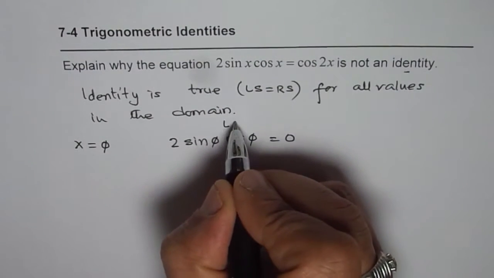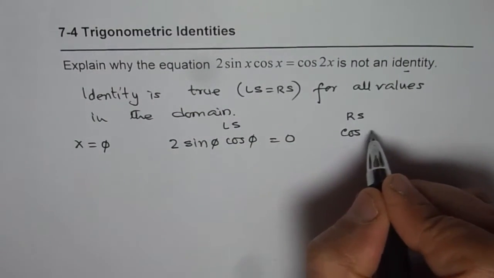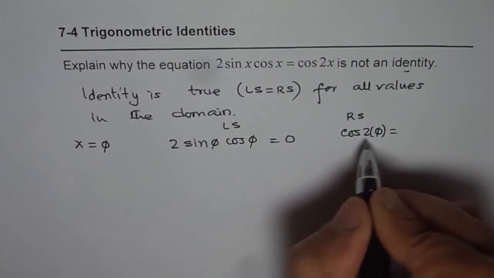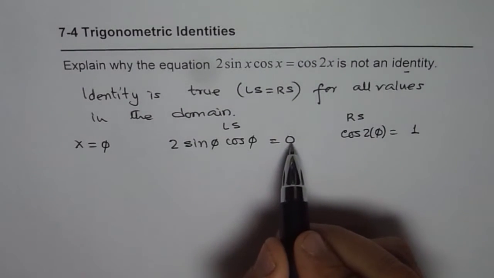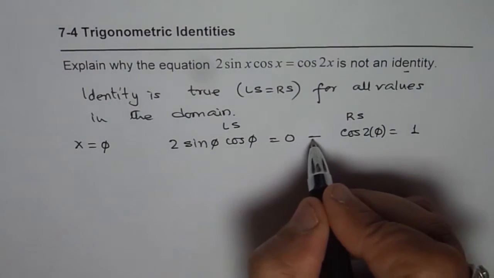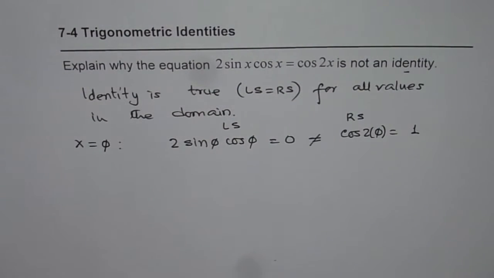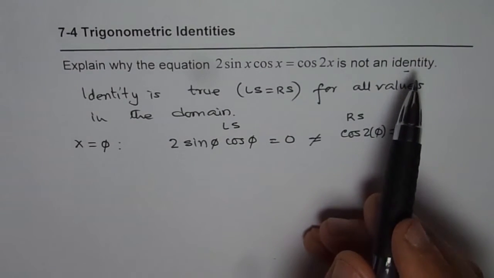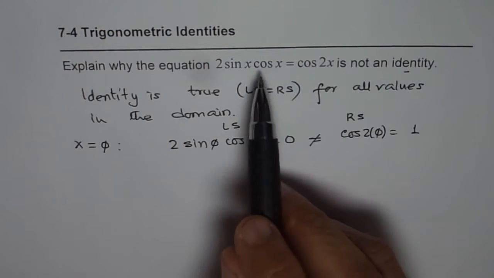So this is about the left side. How about the right side? For the right side, we have cos of 2 times 0. Now cos 0 we know is 1. Since 0 is not equal to 1, we find that the left side is not equal to the right side for x equals 0. Therefore, it is not an identity. To prove that the given equation is not an identity, even one example is sufficient. That is kind of important to understand. Okay. Now this is just an equation.